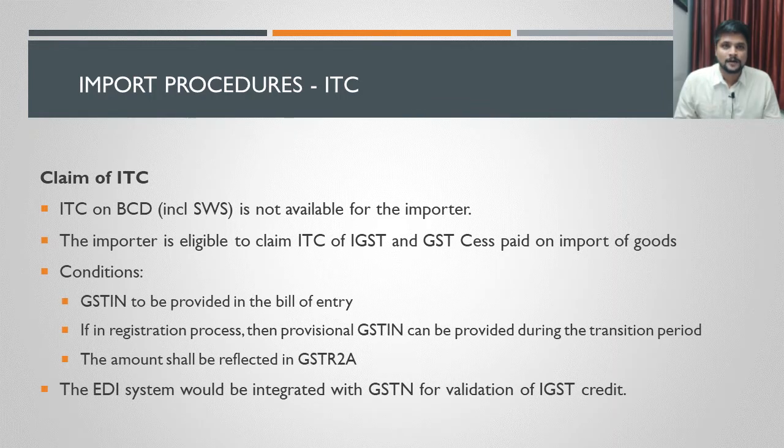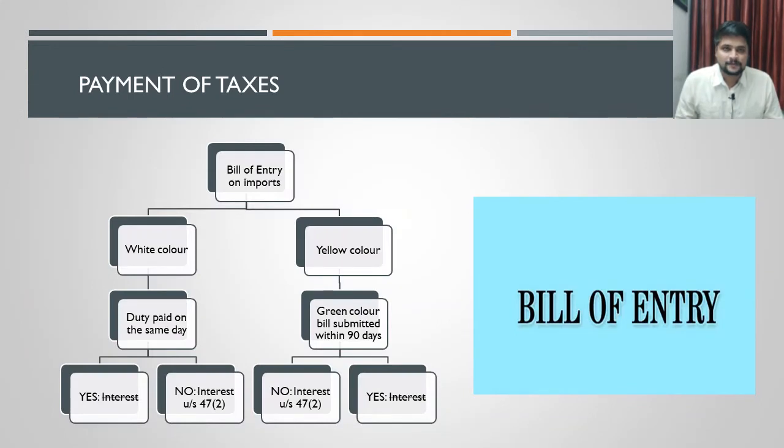Okay, next we will discuss the payment of taxes in case of imports. When the bill of entry on imports is submitted, the following types of bill of entries would be submitted by the importer for different purposes. The first type of bill of entry is called the white color bill of entry.